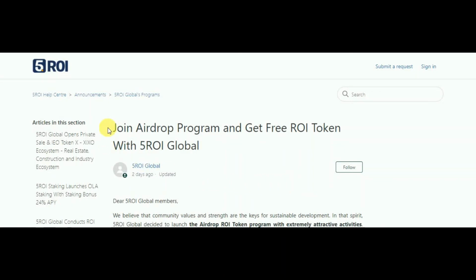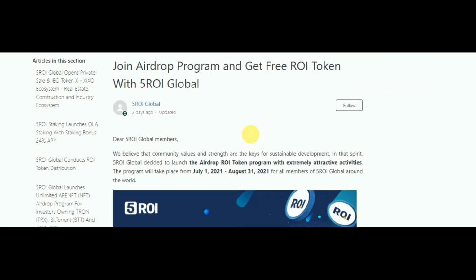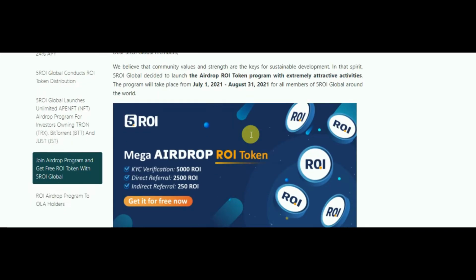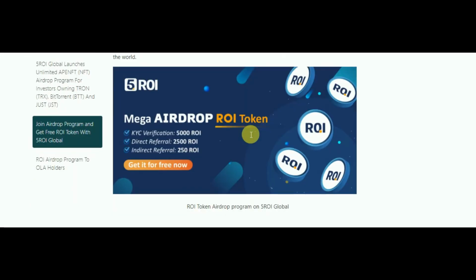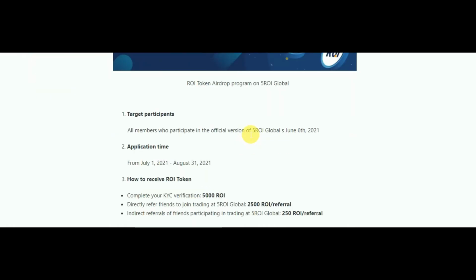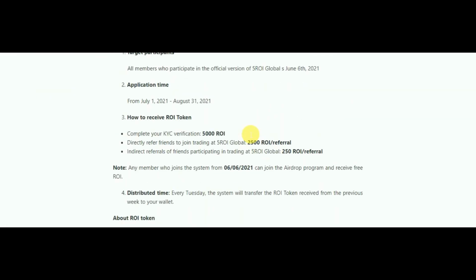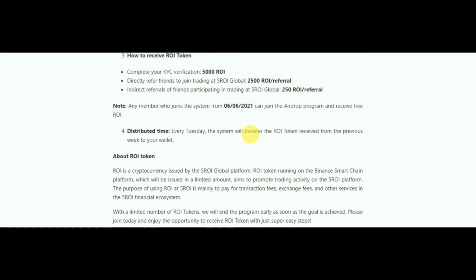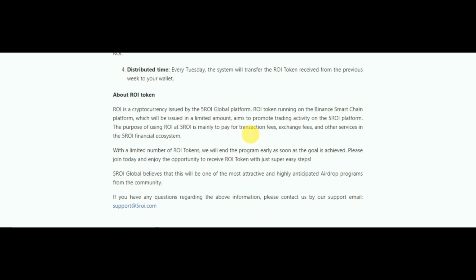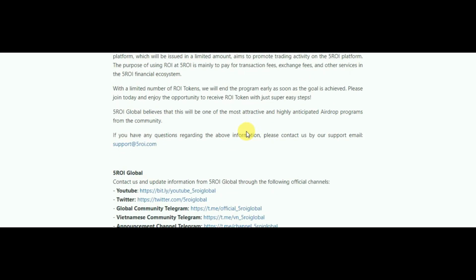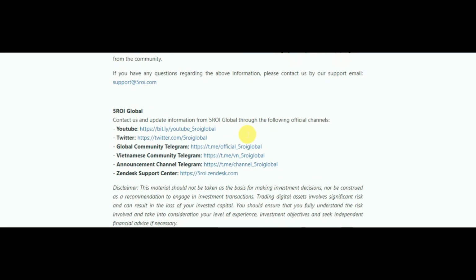In this short video, I will share another free airdrop. By joining this airdrop, you will be able to earn 5000 ROI tokens for free. ROI is a cryptocurrency issued by the 5 ROI Global Exchange. This token is running on the Binance Smart Chain platform and it will be issued in a limited amount. The aim is to promote trading activity on the 5 ROI platform.